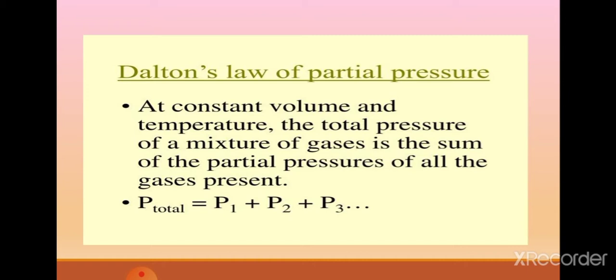So John Dalton in 1801 established the relationship between the pressure of the mixture of gases and the individual pressures of the constituent gases. It means collectively what pressure they are exerting and separately what pressure they are exerting. So this relationship is known as Dalton's law of partial pressures.